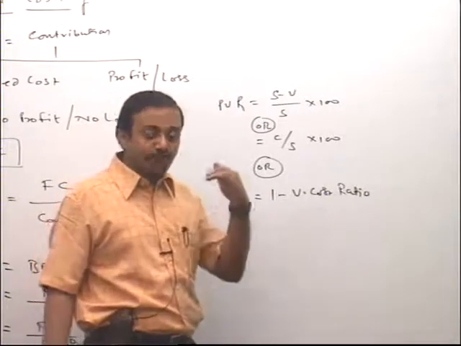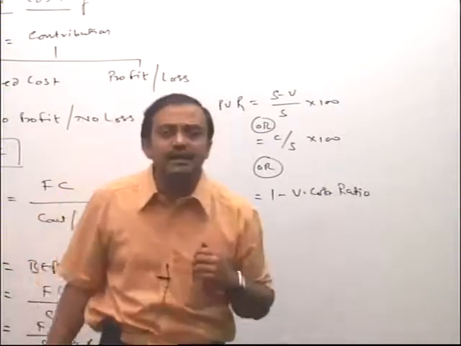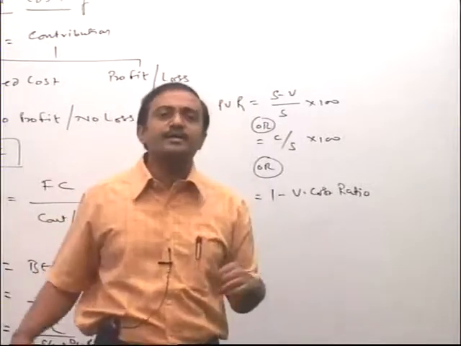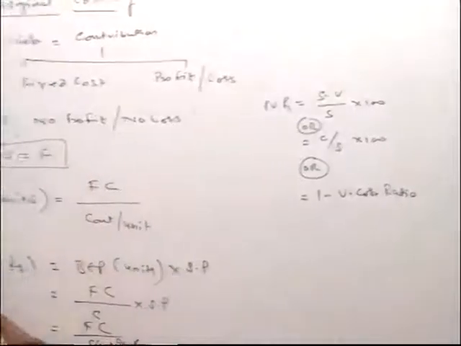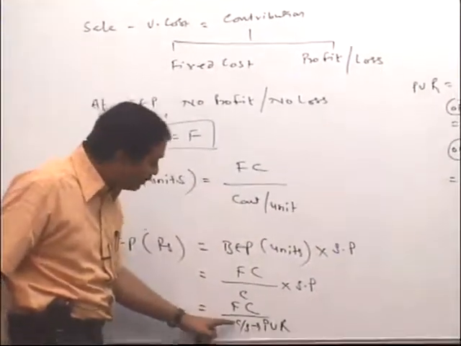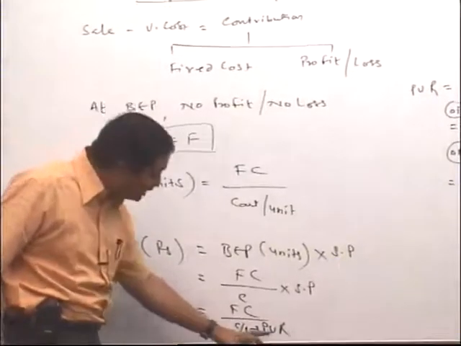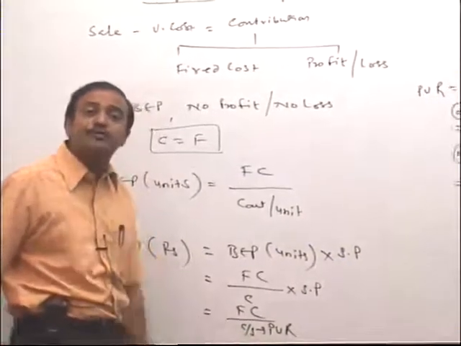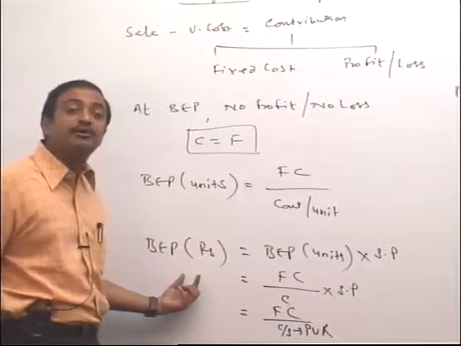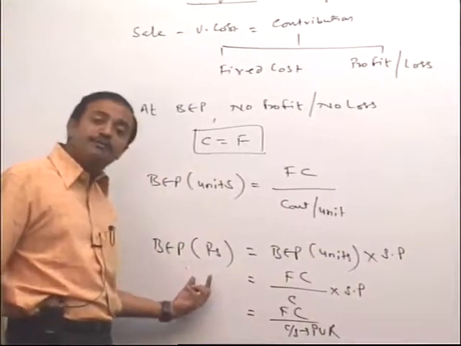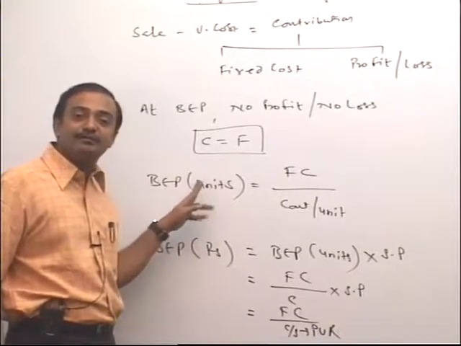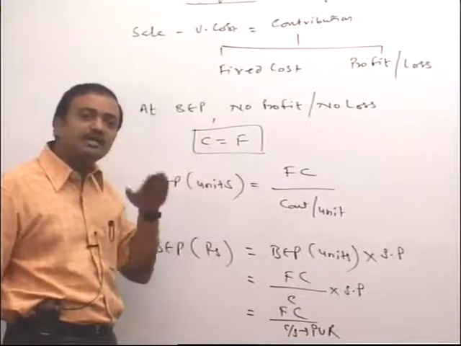Now, if you want your answer for break even point in rupees, then fixed cost divided by PVR, that becomes our break even point. So please verify here. Fixed cost divided by contribution upon sales; instead of that, I can directly write profit volume ratio. So the answer coming up is break even point in rupees, and once you get break even point in rupees and divide by sales price, you can get break even point in units. So all are interlinked.